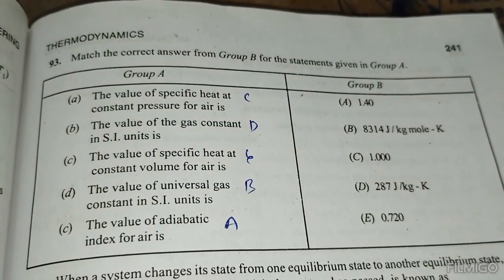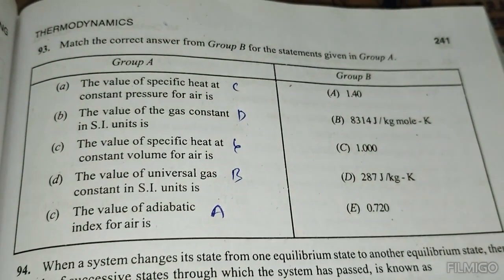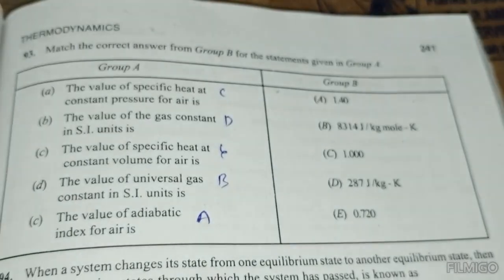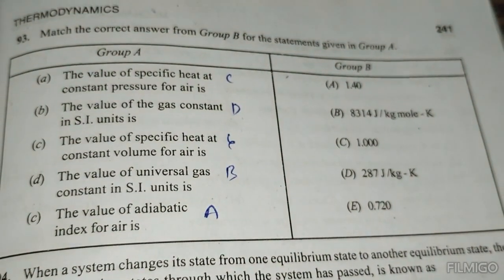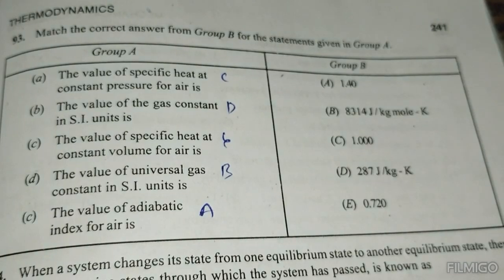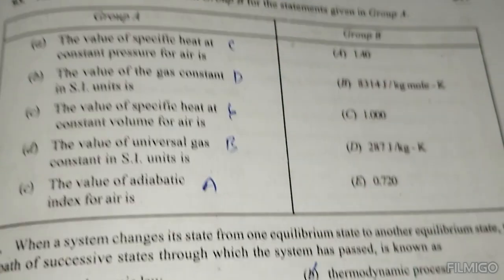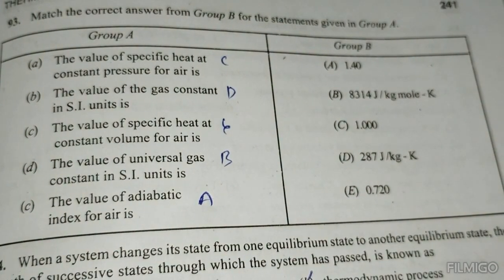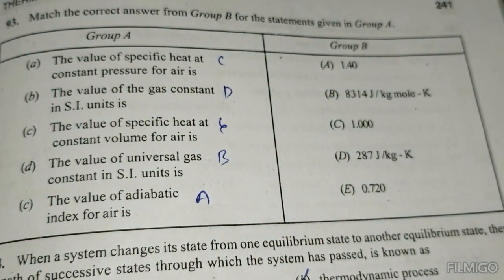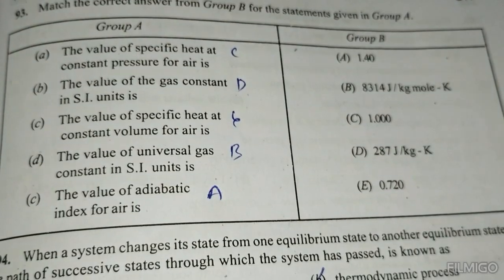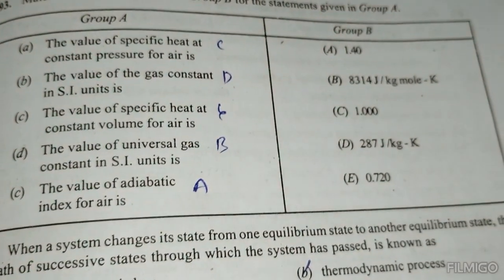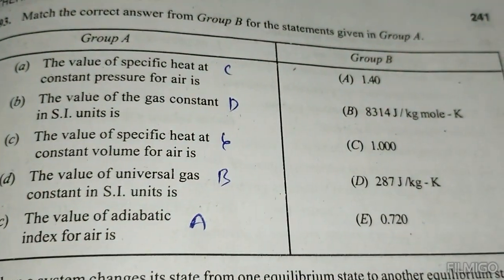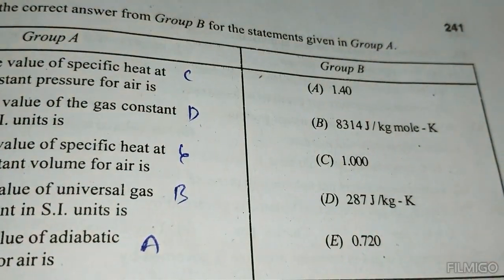The value of specific heat at constant pressure for air is 1.0001. Okay. The value of the gas constant in SI units is 287 joule per kg Kelvin. The value of specific heat at constant volume for air is 0.720. The value of the universal gas constant in SI units is 8314 joule per kg mole Kelvin. The value of the adiabatic index for air is 1.40.